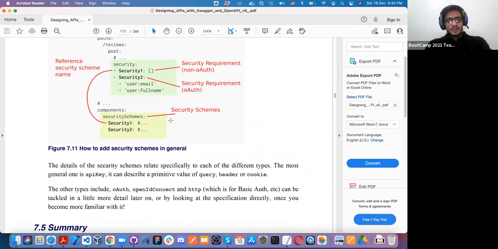Yeah, basically in this chapter, we have seen how to add authorization and authentication. For that, we have to use the security. Under the security, we define our authentication. And for our authentication, we are going to create a component. In the component, we define our security schemas. And in the security schemas, we define what type of security we want, like the API key in the header, as we have seen in the diagram. So that's what the chapter includes.